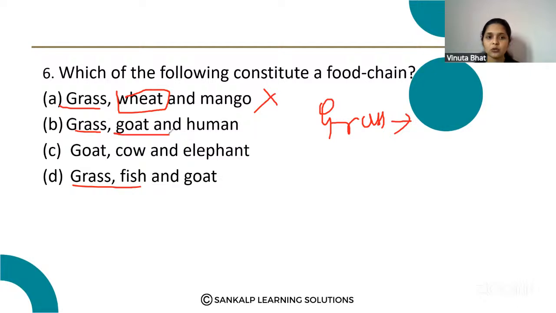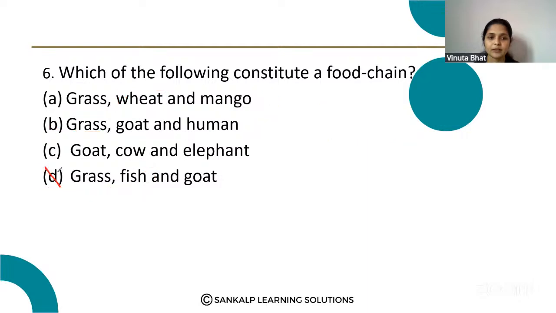And here goat and fish. Fish does not depend on the grass, right? It depends on small aquatic organisms. So we can eliminate option D also, then option C and option A also.